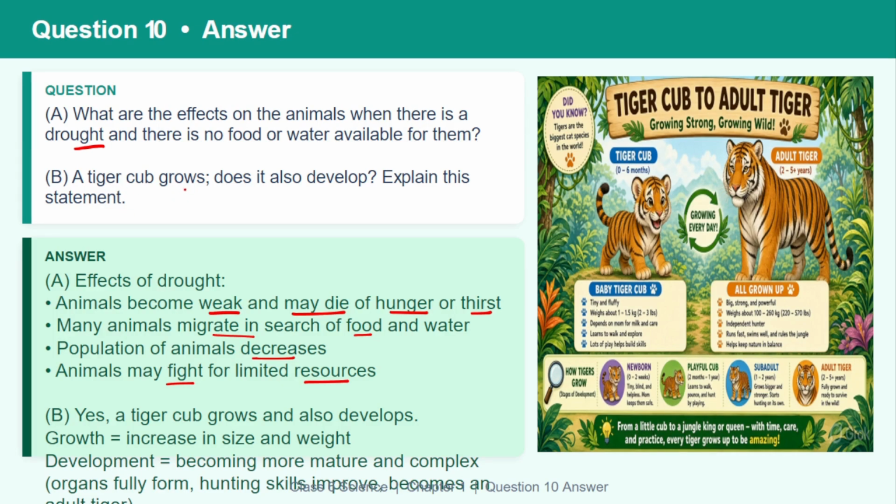And the second question is about a tiger. A tiger cub grows. Does it also develop? Explain this statement. Yes, a tiger cub grows and also develops. Growth is an increase in size and weight. Development is becoming more mature and complex. Organs fully form, hunting skills improve, and it becomes an adult tiger. This is the answer for question number 10.